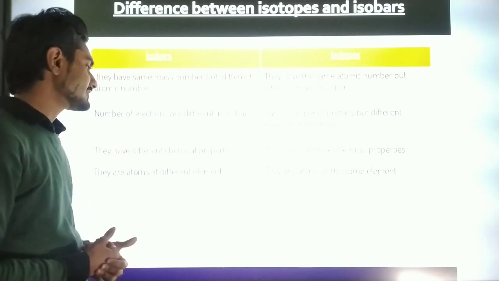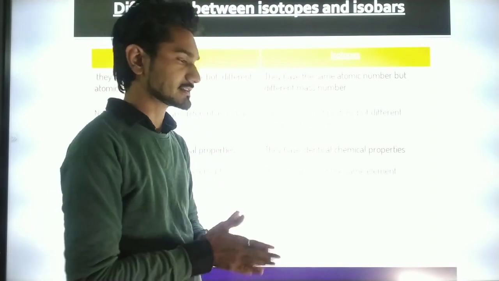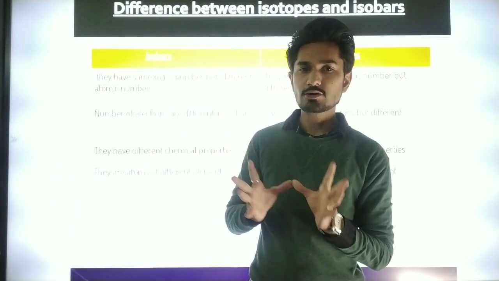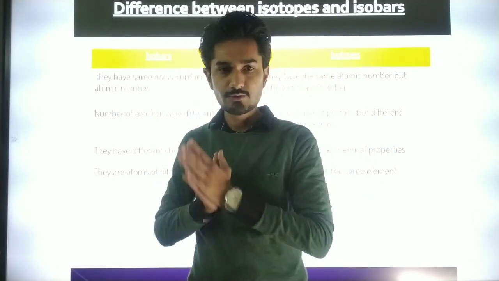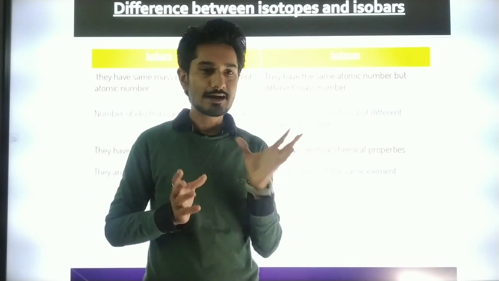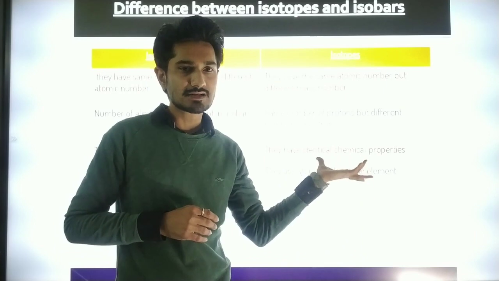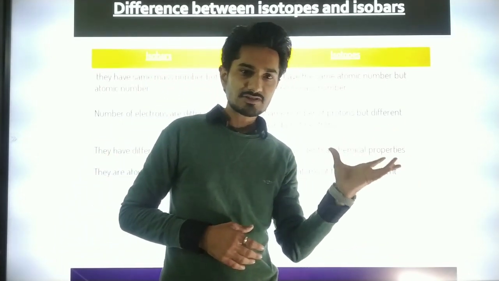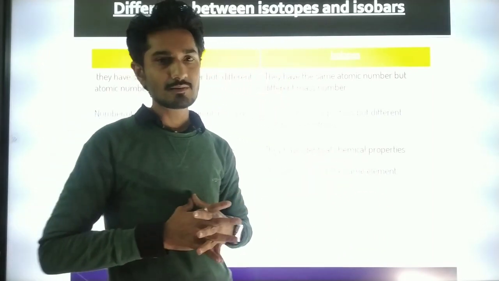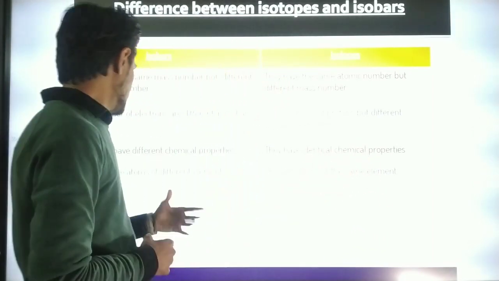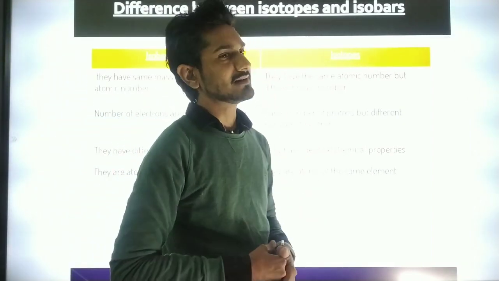Isobars have different chemical properties, while isotopes have identical chemical properties. Because isotopes have the same atomic number, whether we are talking about hydrogen, deuterium, protium, or whatever hydrogen variant, they have the same chemical properties because the atomic number is the same and the chemical structure is the same. That's why we say isotopes have identical chemical properties. Isobars are atoms of different elements, while isotopes are atoms of the same element.